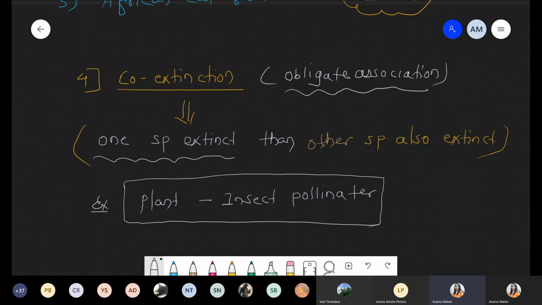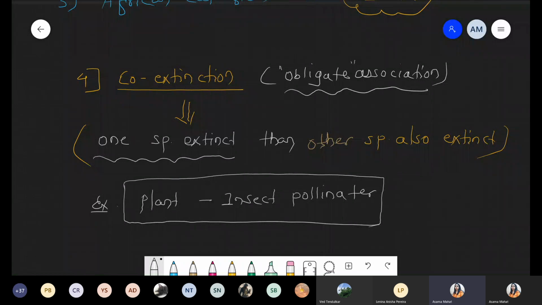Such an extinction is called co-extinction, because when one species gets extinct, the other species also gets extinct, but they must have an obligate type of association. Obligate means what? No other option is available, because without their partner, without that association, they cannot complete their life cycle. Such an association is called an obligate association.